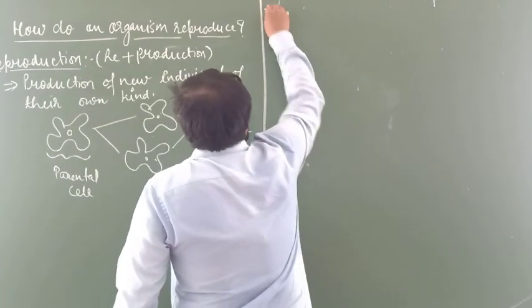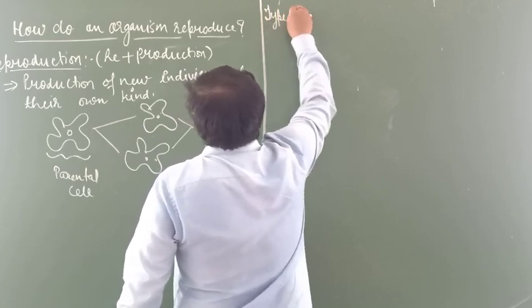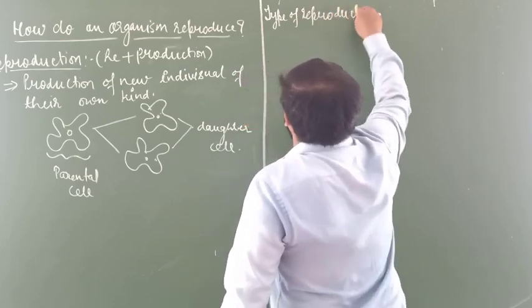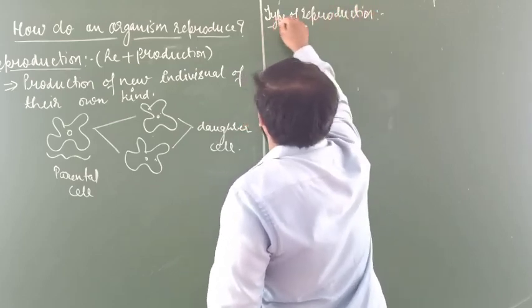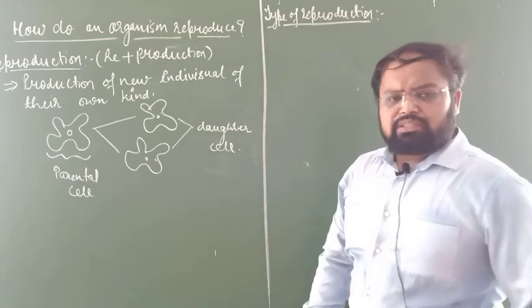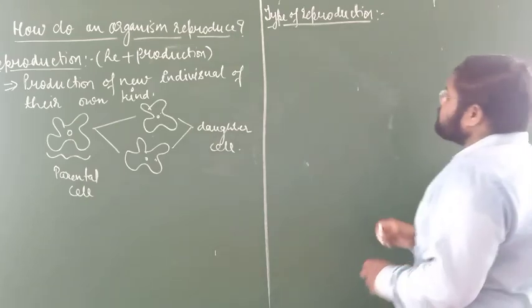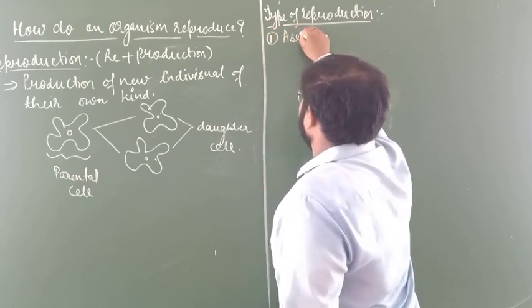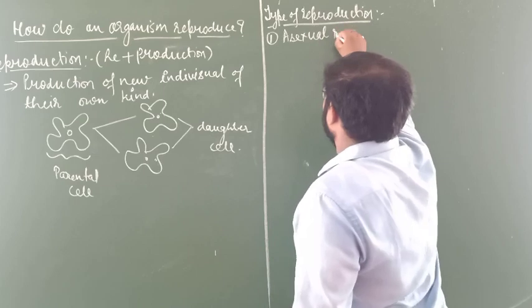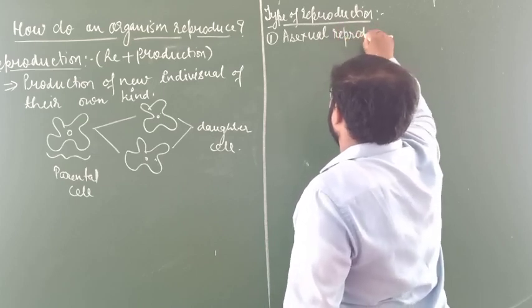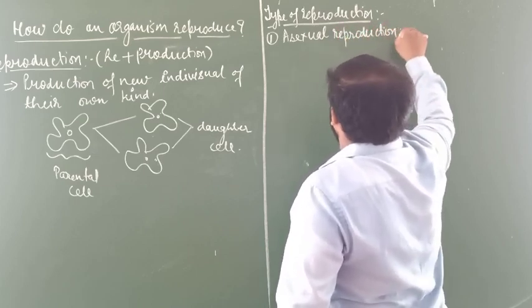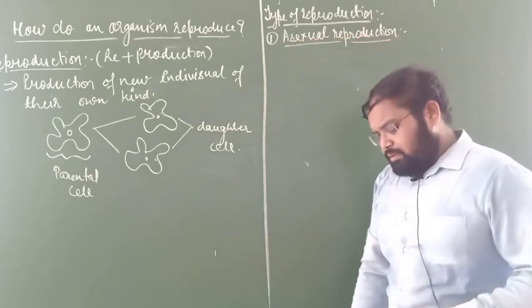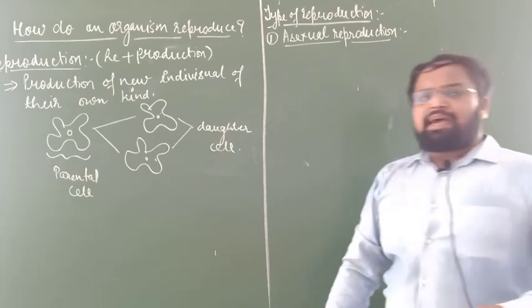Next is types of reproduction, which you also know very well. As you already know, number one is asexual reproduction. In asexual reproduction, as the name says, A means absent.